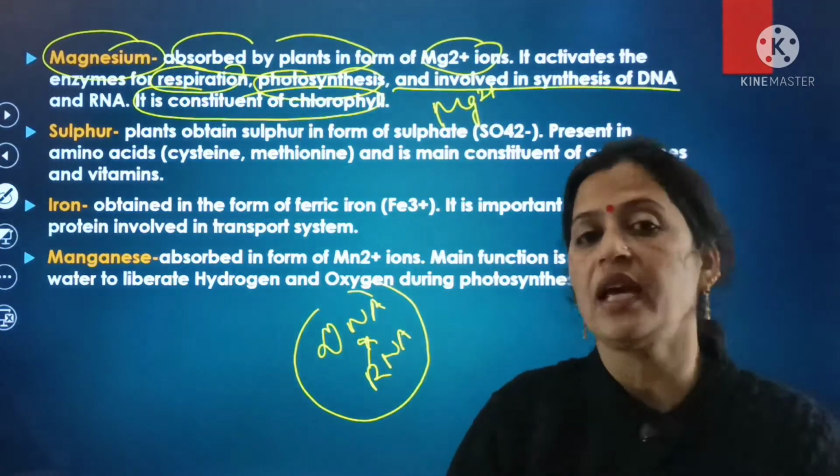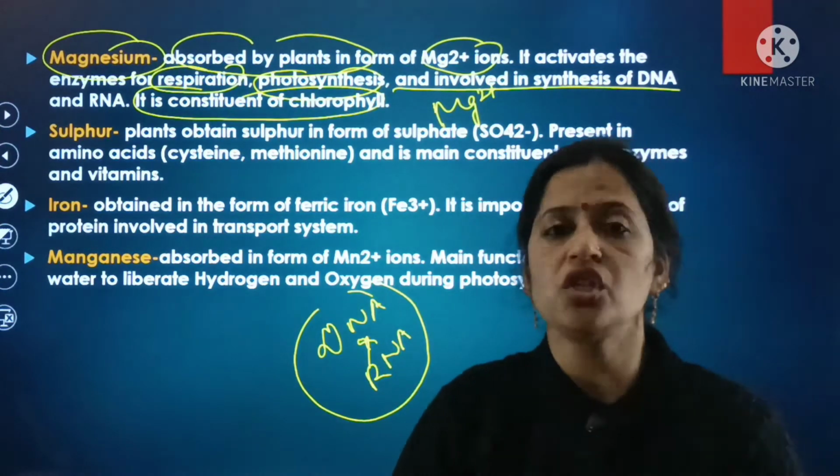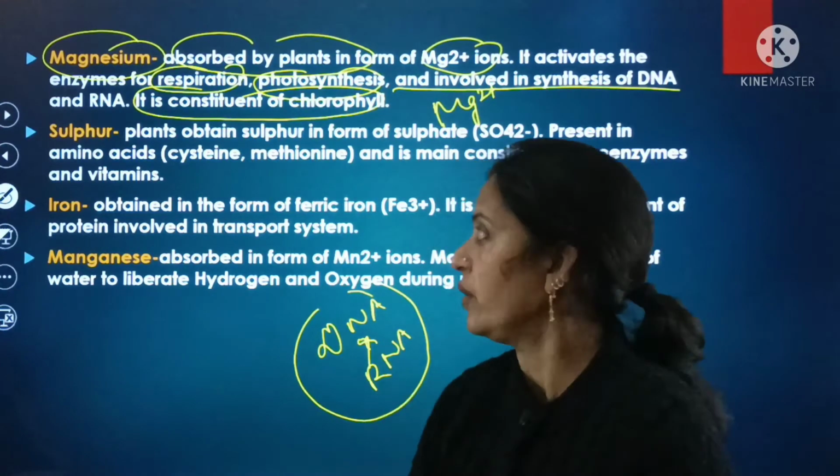Here a question can be asked: which is the main constituent of chlorophyll? So here magnesium is the main constituent of chlorophyll.